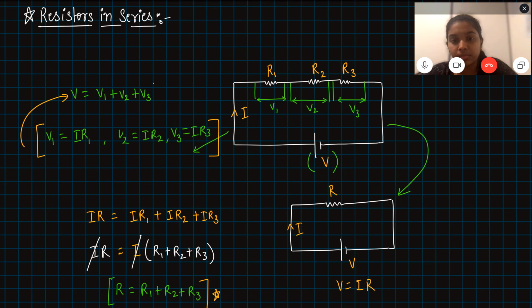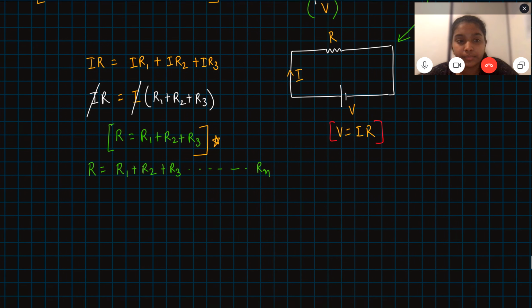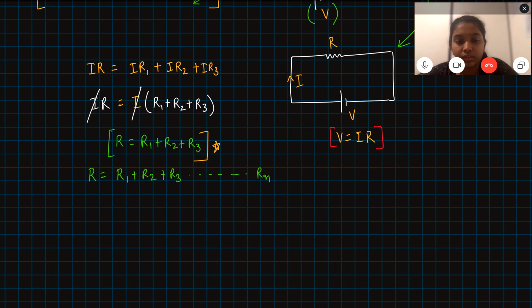But this is the simple law of conservation of energy: the total voltage supplied will be equal to the sum of all the voltages in the circuit. That's what I have done, and I have just substituted these respective values, and also this value from the main resistor. Using that, I came to the conclusion that if resistors are connected in series, this will be the formula. Clear? Okay, fine, that's it.